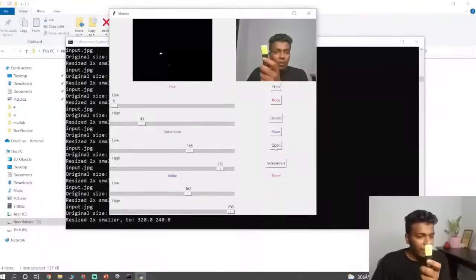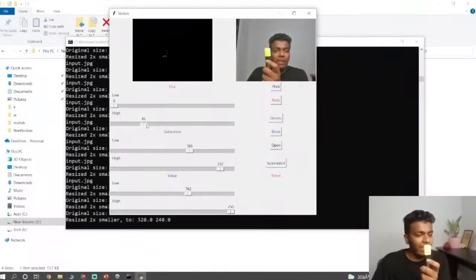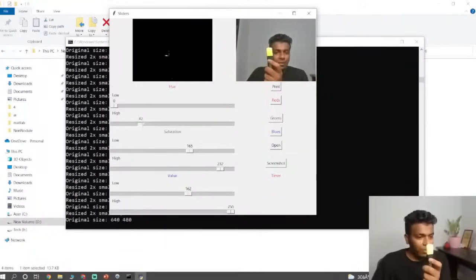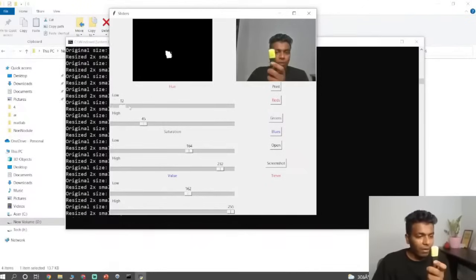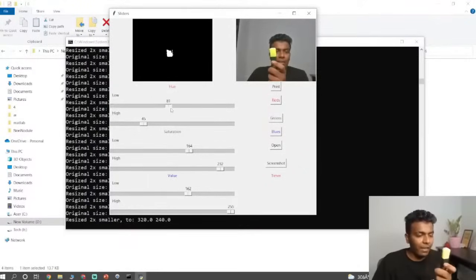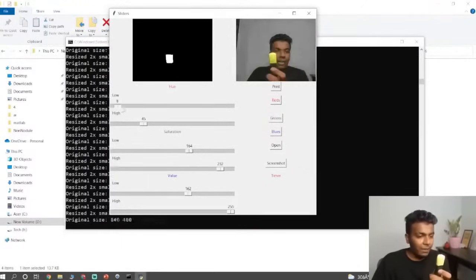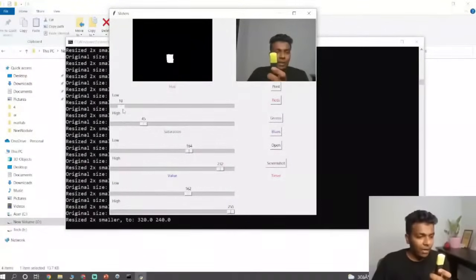Whenever I'm moving, only this green color should be in white. The rest of the things should be in black. That is what I'm doing now. So now we got an output clearly classifying only the green color. I hope you guys have got this.